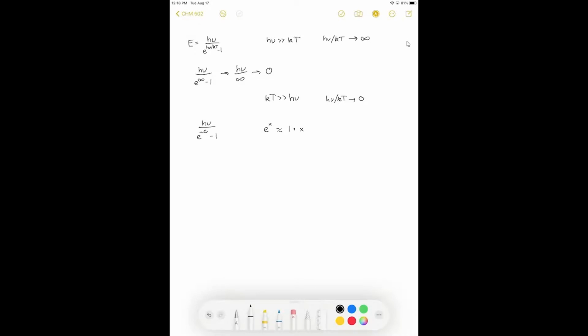We can do this substitution in here. And if you don't believe me, go ahead and check this out on your calculator. So what this gives us then is h nu over x, and in this case, x is h nu over kT. And then we have plus 1, and then we have our minus 1 from our equation here. So this will simplify to kT.